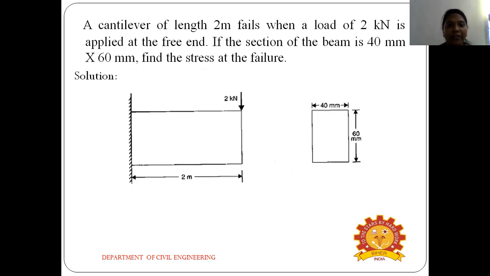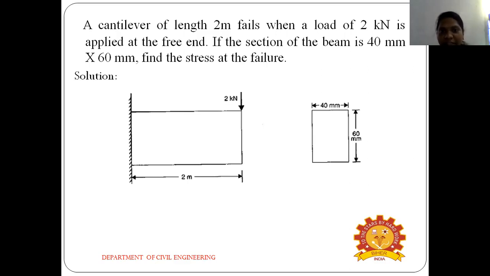A cantilever of length 2 meter carries a load of 2 kilonewton applied at the free end. If the section of the beam is 40 mm into 60 mm, find the stress at failure. This is the diagram. First, you can draw the diagram. You know very well what a cantilever beam is: one end is fixed and the other end is free.